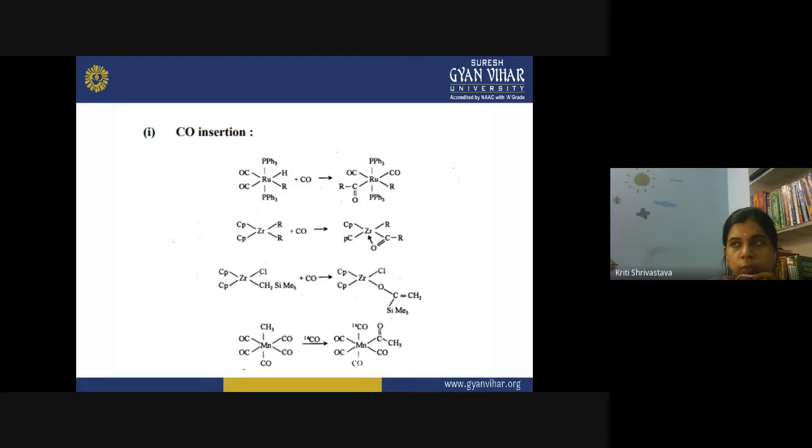So please go through your unit 2 content, and tomorrow I will ask you what type of reaction this is. These are very significant reactions, and when we were discussing different types of reactions, along with the reductive elimination and oxidative addition, this type of reaction we also discussed. So this is an insertion reaction, and if you can see, the coordination number of the metal is not changing anywhere.